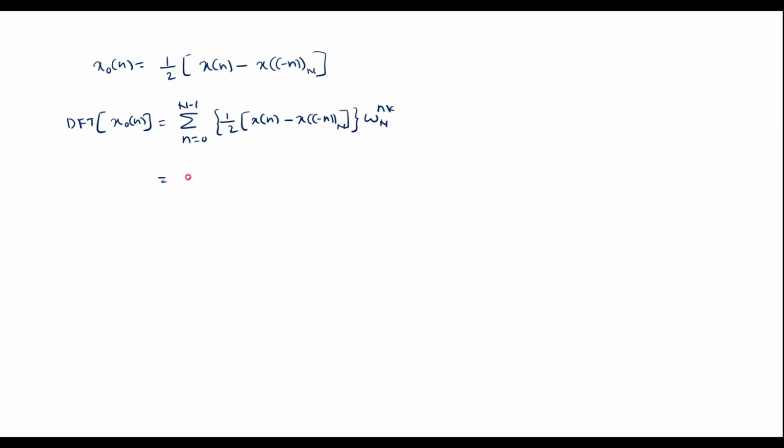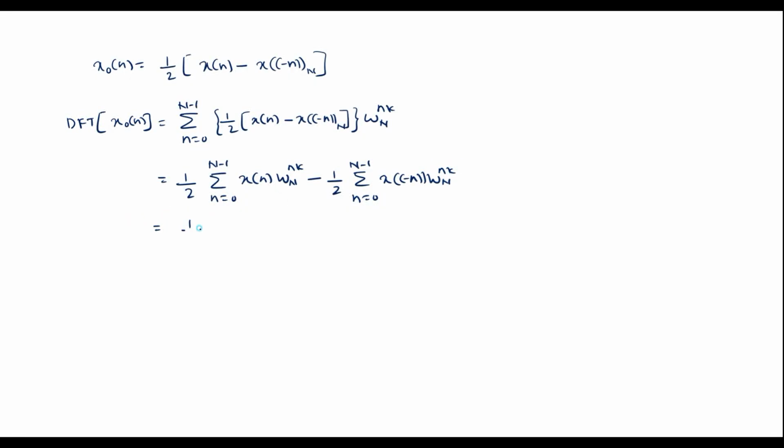Further, it can be simplified as 1 by 2 summation n is equal to 0 to N minus 1 x of n W_N power nk minus 1 by 2 summation n is equal to 0 to N minus 1 x of minus n W_N power nk.